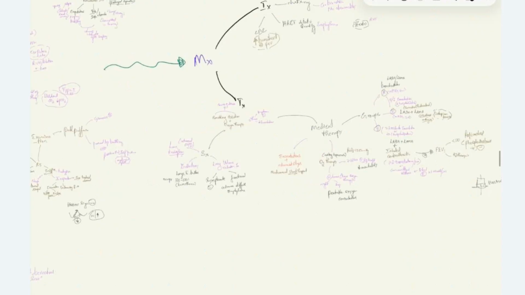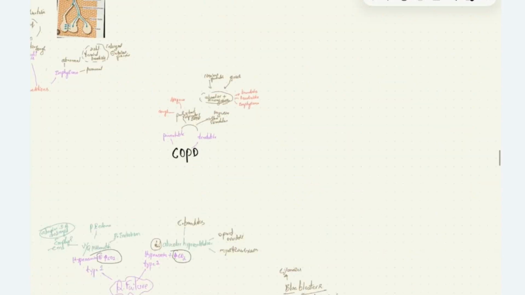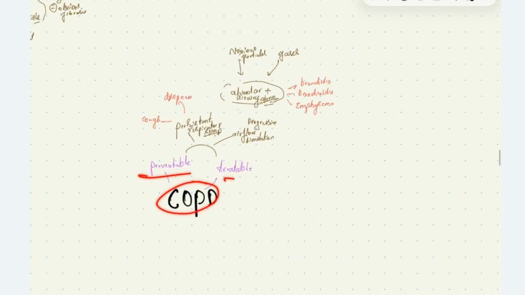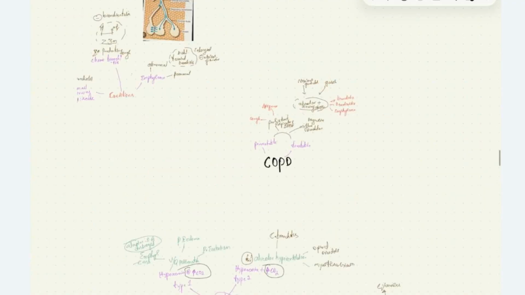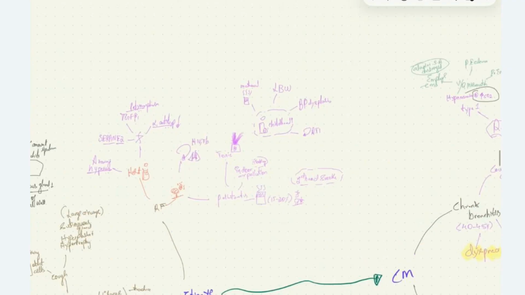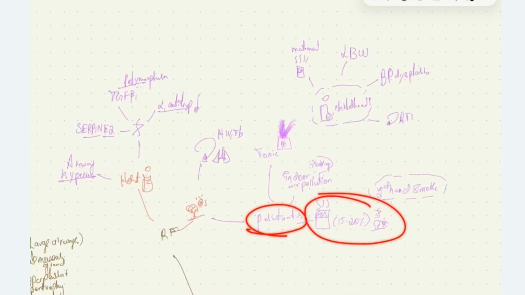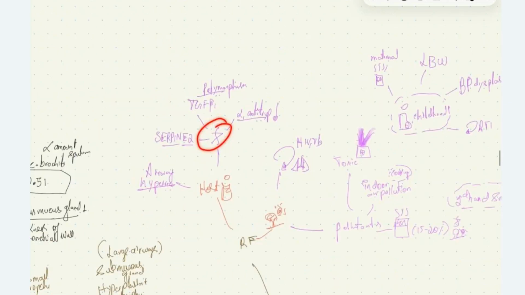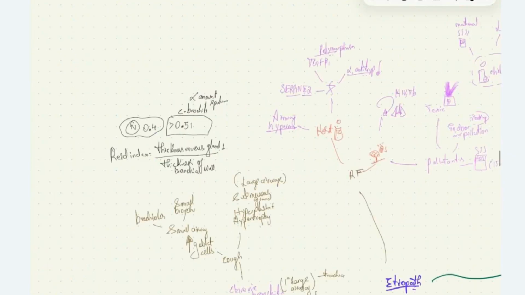This is about COPD. To summarize, COPD is a preventable and treatable condition where we see persistent respiratory symptoms with progressive airflow limitation caused due to alveolar or airway abnormalities. Under COPD, we have emphysema, chronic bronchitis, and small airway disease. The risk factors are pollutants, mainly air pollution and smoking. We have recurrent respiratory tract infections, genetic factors like alpha-1 antitrypsin deficiency, polymorphism in the TGF beta 1 gene and SERPINE2 gene, and airway hypersensitivity as the risk factors.